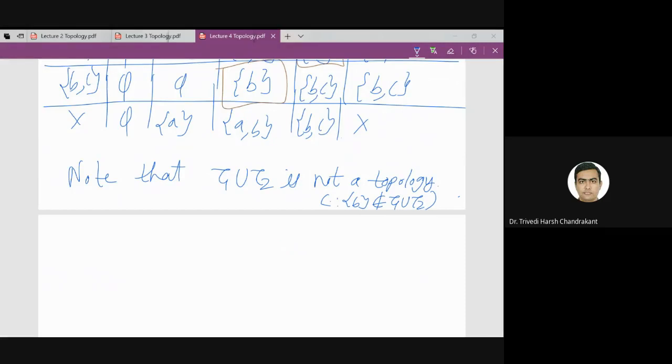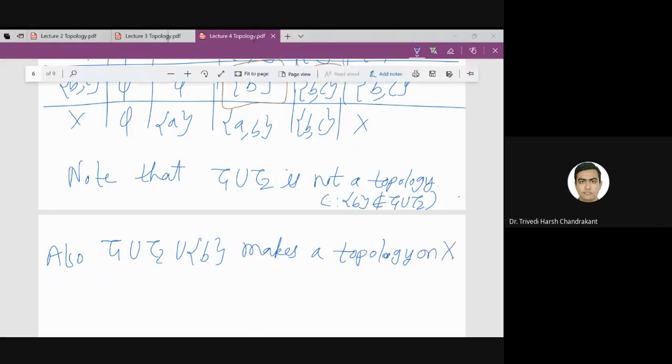So if I take tau 1 union tau 2 union singleton B, it makes a topology on X. This is a topology on X, and any proper subset of it is not a topology.